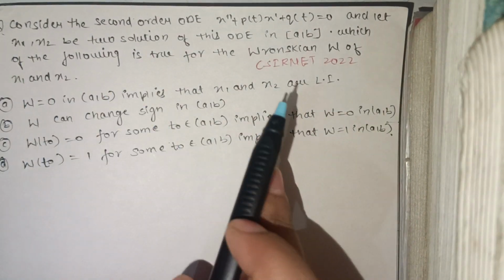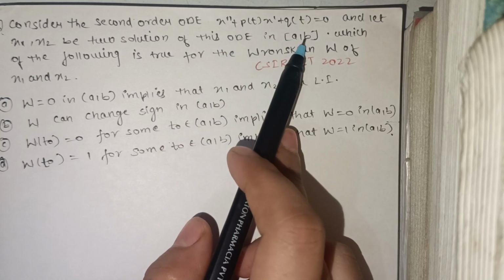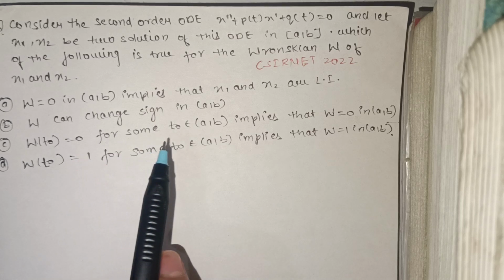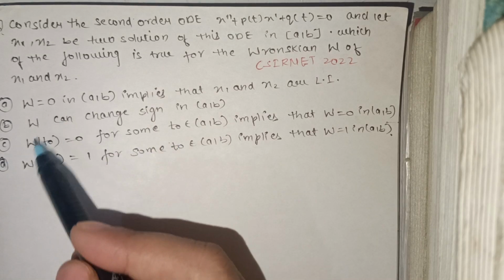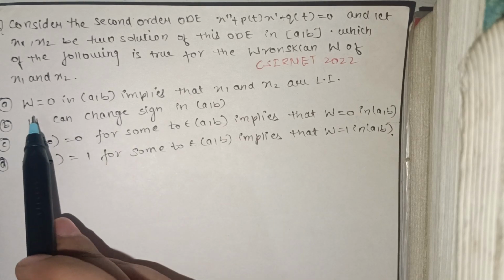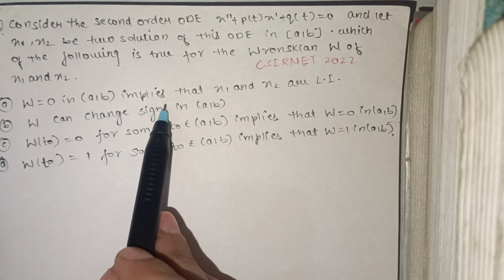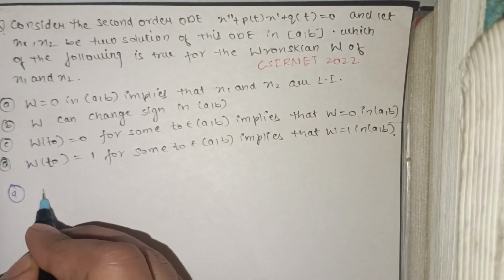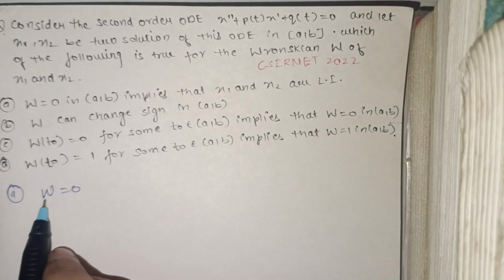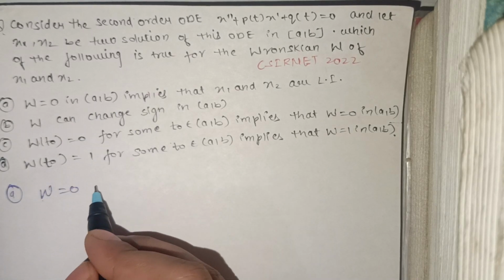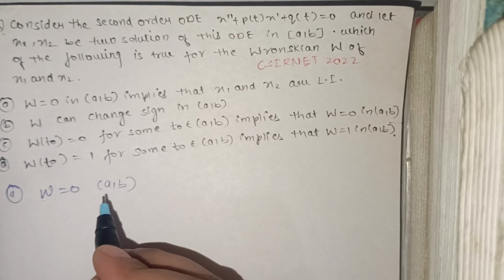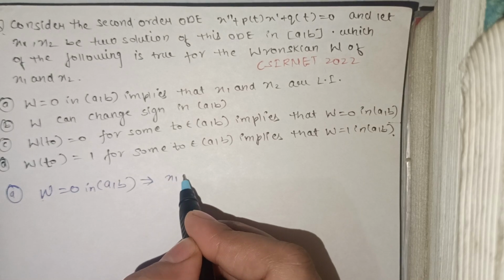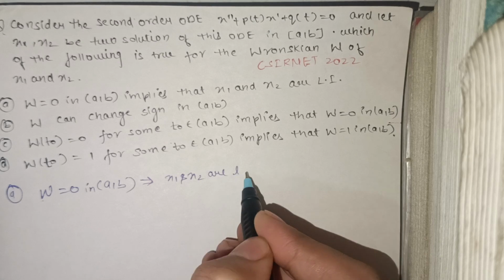W of x1 and x2, that is, x1 and x2 the solutions in this interval, and this is the condition about the Wronskian, and we have to say which of the following is true. So one by one we have to see the condition. The first condition is W equals 0 in (a, b) implies that x1 and x2 are LI. It means the first option: if the Wronskian at any point in this interval (a, b) is 0, it implies what? That x1 and x2 are LD.